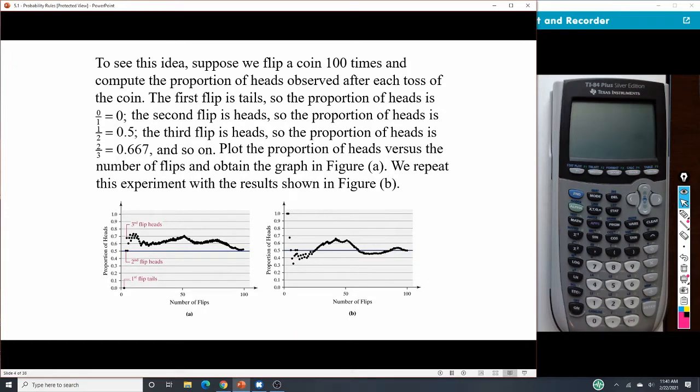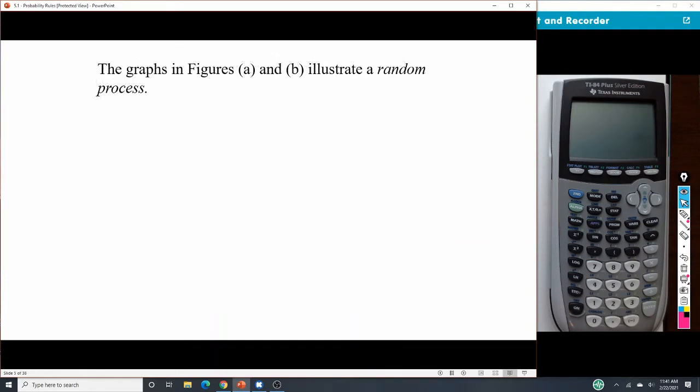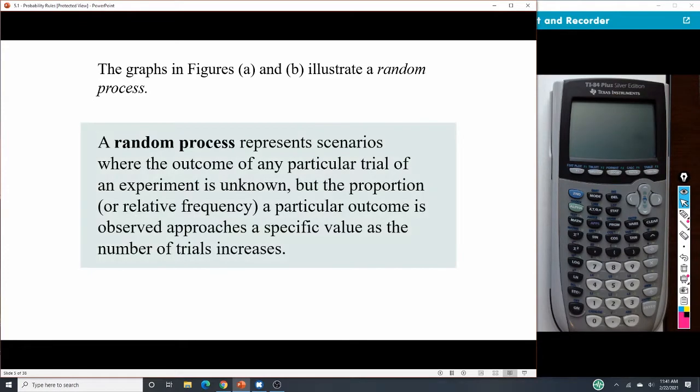And so we see a couple of different things go on with our graph when we're doing that over time. When we look at that random process, we see some things come together. The random process represents scenarios where the outcome of any particular trial of an experiment is unknown. The proportion, or relative frequency, as we've seen before, but we're going to call it proportion here, approaches a specific value as the number of trials increases.